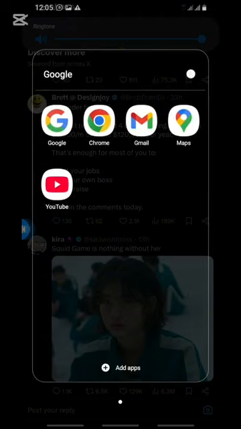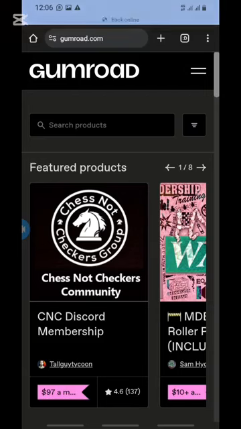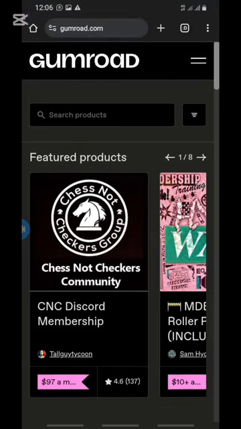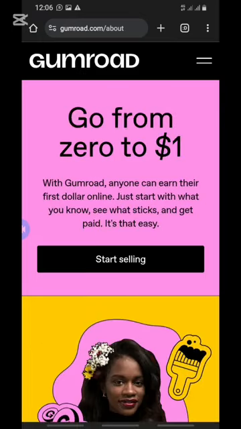All right, so let's go straight to the platform. The name of the platform is Gumroad. Gumroad is a platform where you can sell digital products irrespective of wherever you are in the world. This platform is a very good platform if you want to be selling your digital products. Now let's go straight to the about section. We are in the home section, but let's go to the about section. Let me show you what the platform is about.